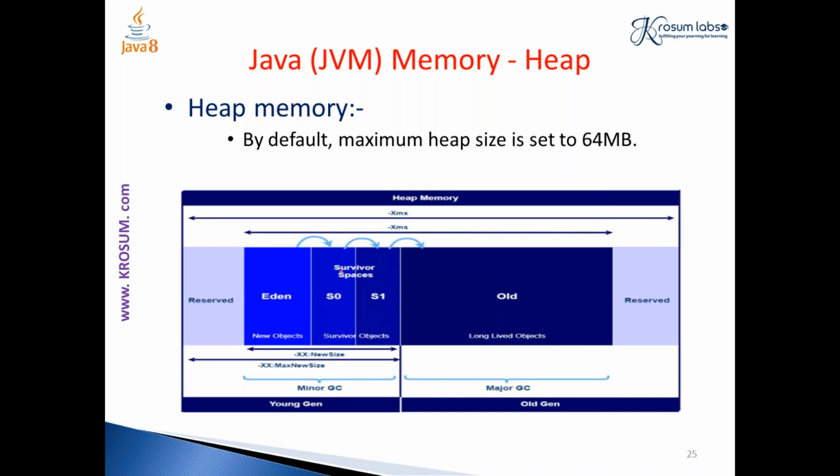Every Eden space, survivor space, everything has a particular limit of memory. So we can specify these flags to specify what kind of memory we need. While running a program, we can specify the VM arguments just while running the program.